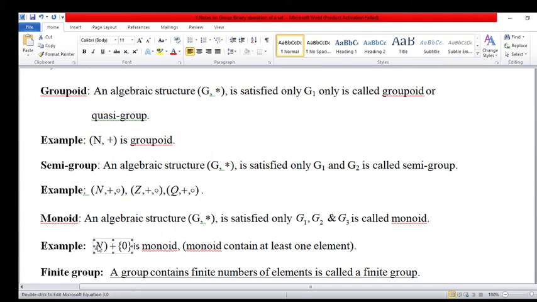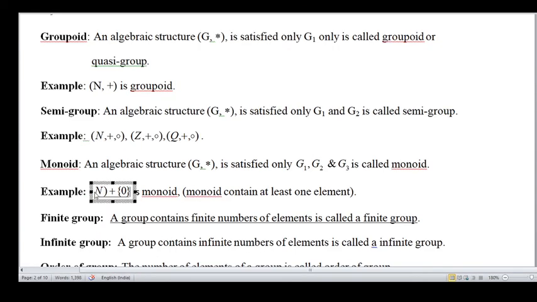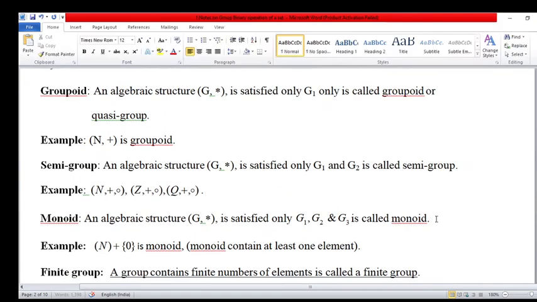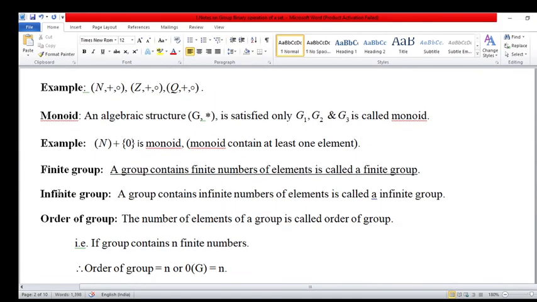This is a finite group. A group is called a finite group if the group contains a finite number of elements. A group containing a finite number of elements is called a finite group, and a group containing an infinite number of elements is called an infinite group.